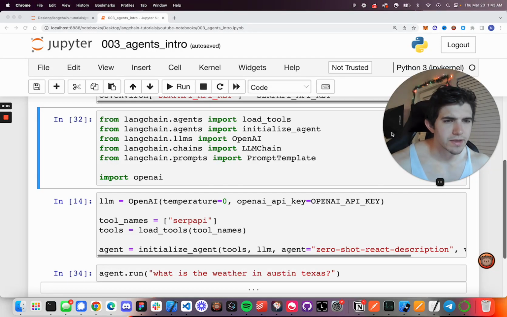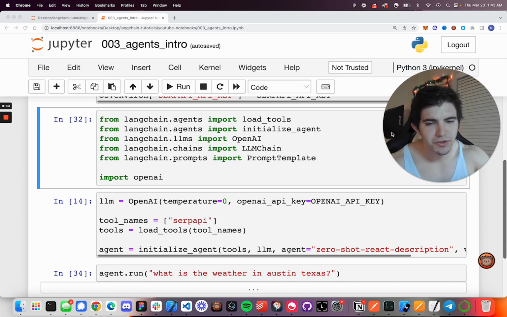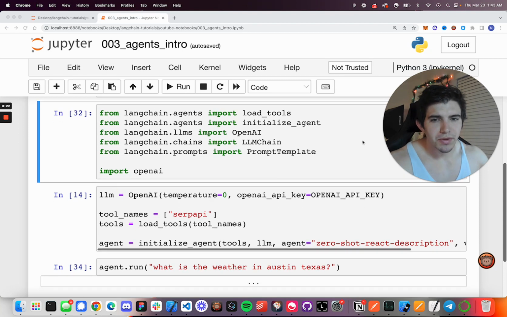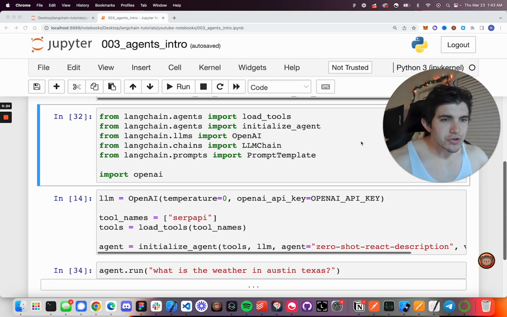Hello friends, today we're going to be talking about agents in LangChain. So what are agents? Agents are ways that we can use LangChain to interact with the outside world. Remember, these LLMs are kind of in their own little sandbox, trained on data from the internet up to, I think, September 2021, and we want them to be able to go out and do useful things for us. So agents are just a way for them to interact with external systems.